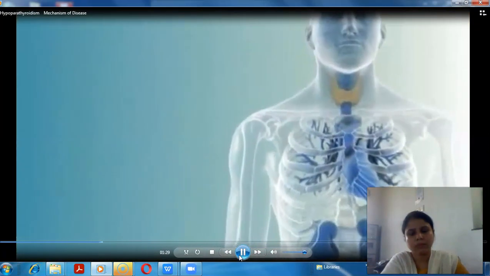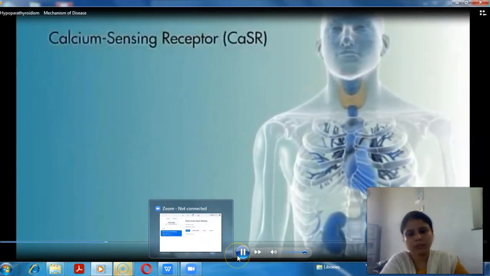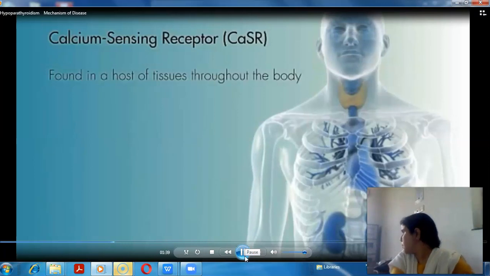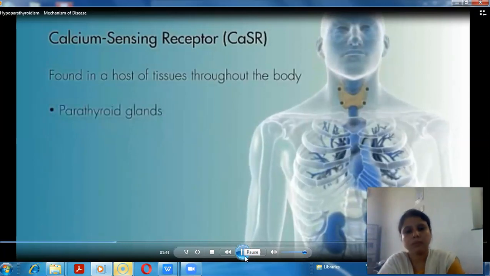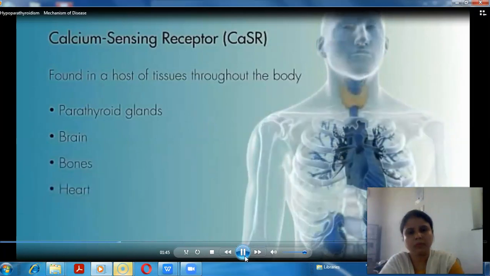Calcium plays a critical role in maintaining the body's normal function. The calcium sensing receptor, CASR, has been found in a host of tissues throughout the body, including the parathyroid glands, brain, bones, heart, and kidneys.